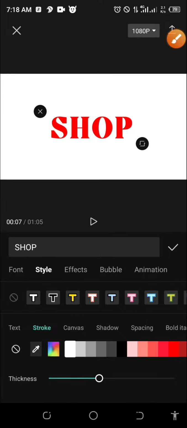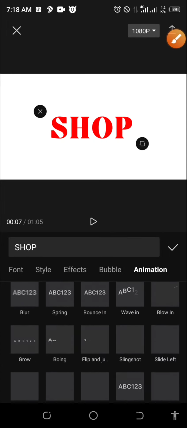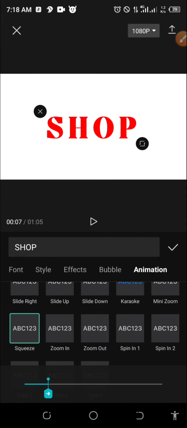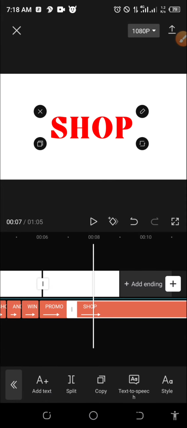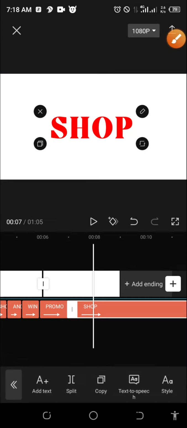Let's save this effect first. Remember, we are going to animation also, and we are going to put squeeze. I think it's still squeeze as the animation. I'll click OK. You can see now, we cannot see the stroke because we are still on white background. So we are going to adjust this white background to the last place where the white background stops.